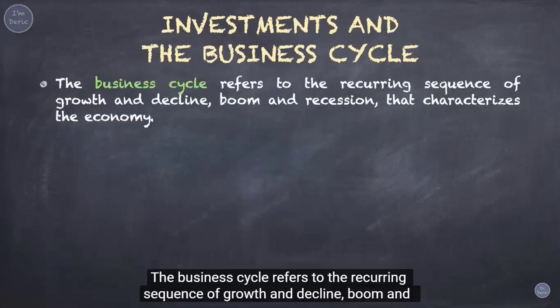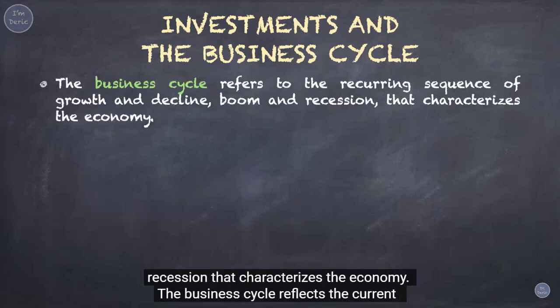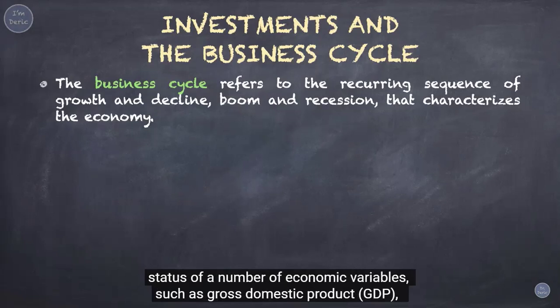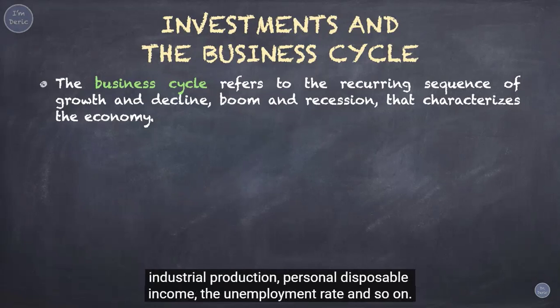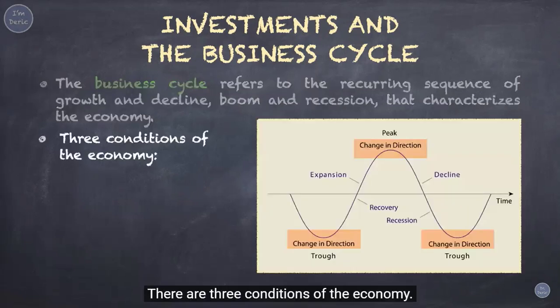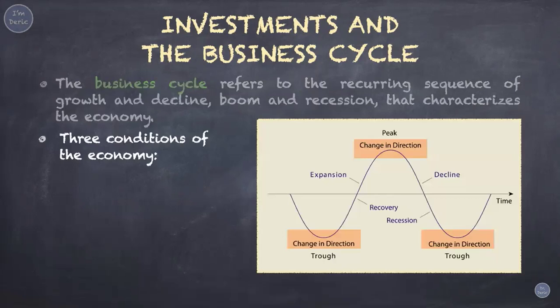The business cycle refers to the recurring sequence of growth and decline, boom and recession that characterizes the economy. The business cycle reflects the current status of a number of economic variables, such as gross domestic product, GDP, industrial production, personal disposable income, the unemployment rate, and so on. There are 3 conditions of the economy.